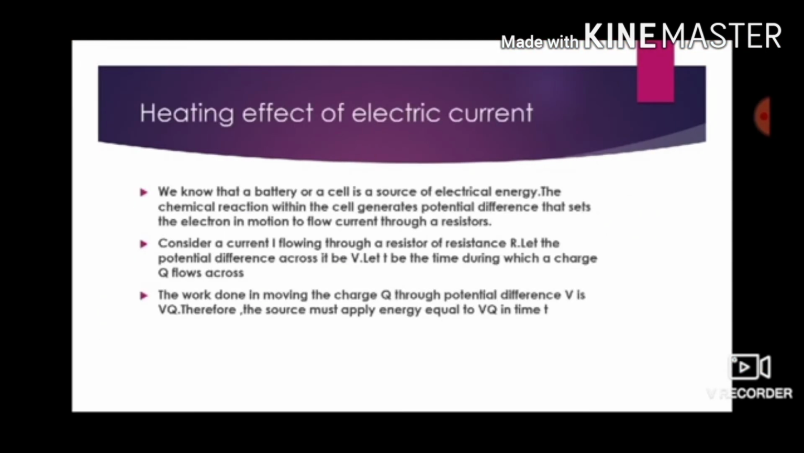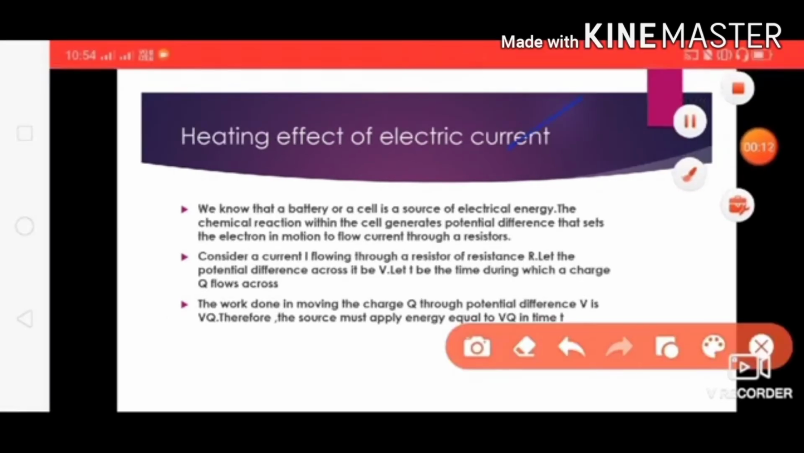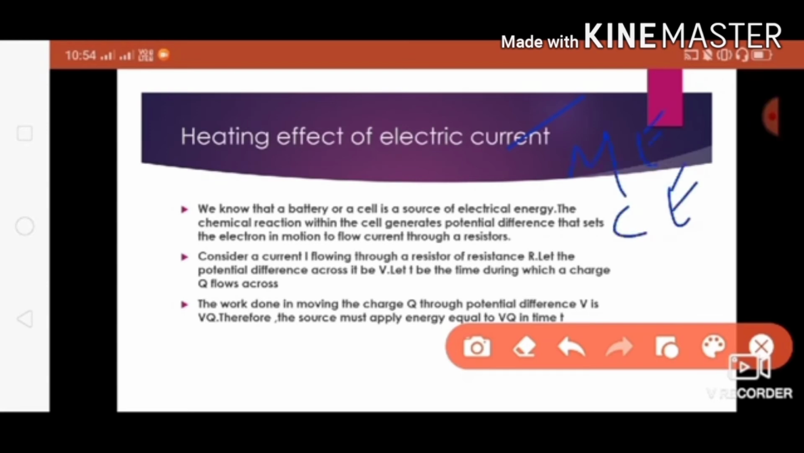Next, the heating effect of electric current. There are three types of effects of current: the heating effect, the magnetic effect, and the chemical effect of electric current. Let us study what they are exactly.